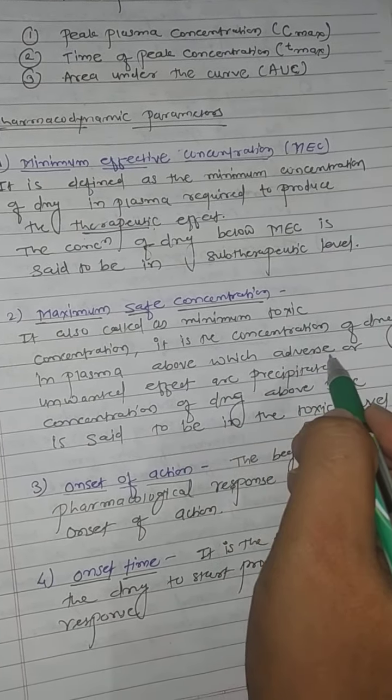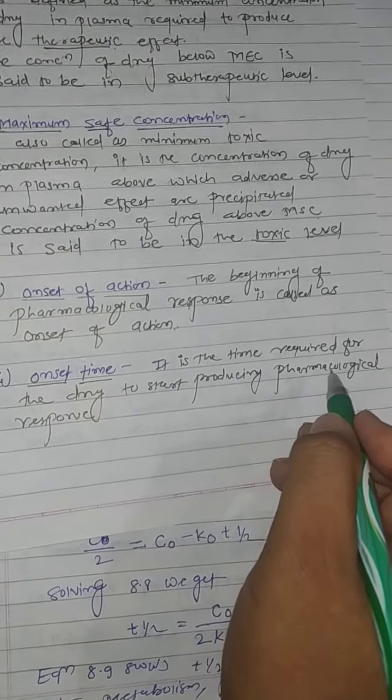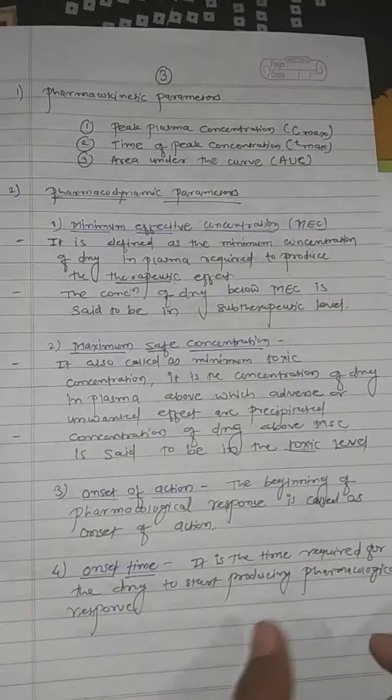A concentration of a drug above the maximum safe concentration is said to be the toxic level, meaning the drug's concentration has entered the toxic level. Next, onset of action. The beginning of a pharmacological response is called the onset of action. Next, onset of time. It is the time required for the drug to start producing any pharmacological response.